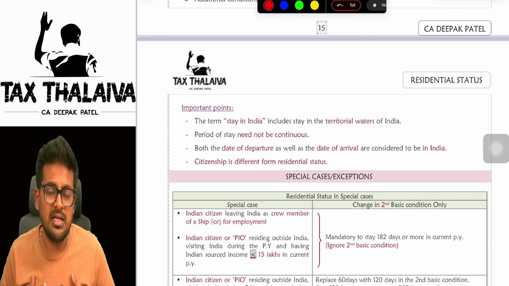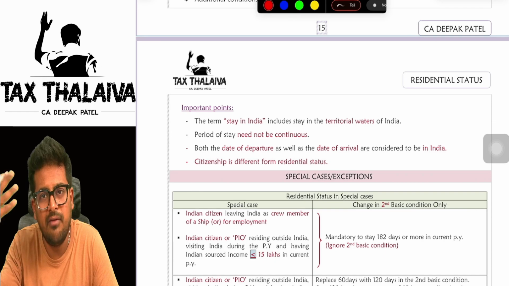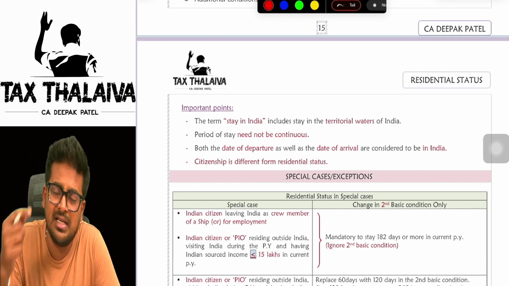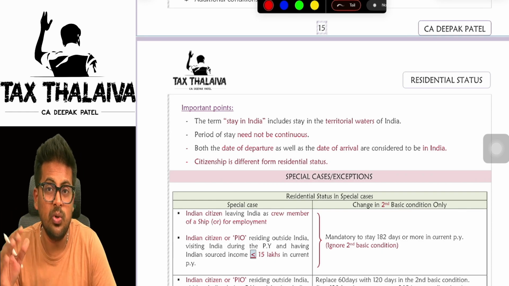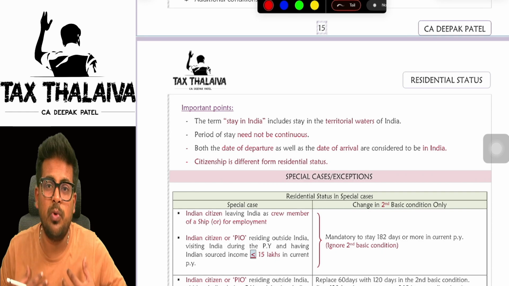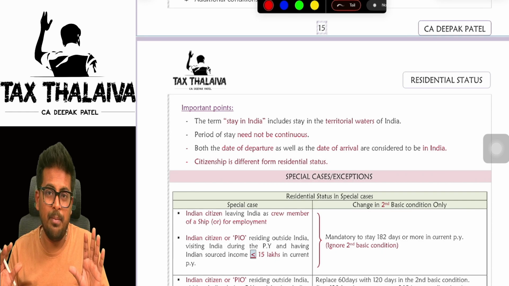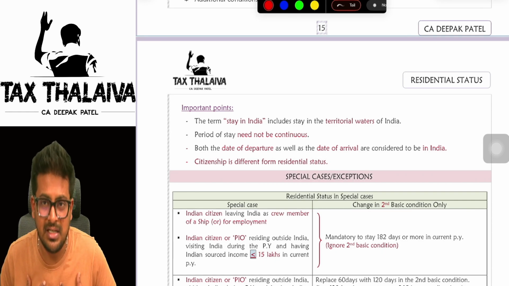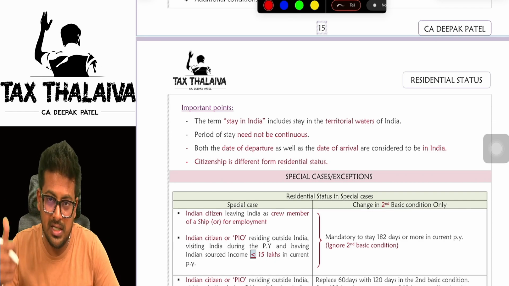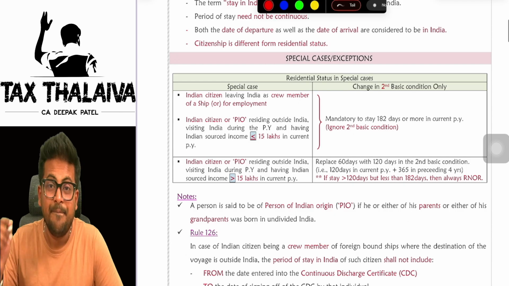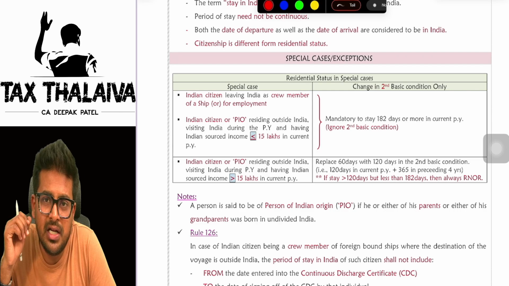I may be an Indian citizen. Let's say, for example, I went to America for one previous year. Did I stay even a single day in India? No, boss. For that year, I'll become non-resident. But mind you, I am an Indian citizen only because I was born and brought up in India. So what is happening here? I am an Indian citizen, but a non-resident because I did not stay in India for almost a year. Is it clear? Next, there are some special cases in which we have to alter the basic conditions a little bit.